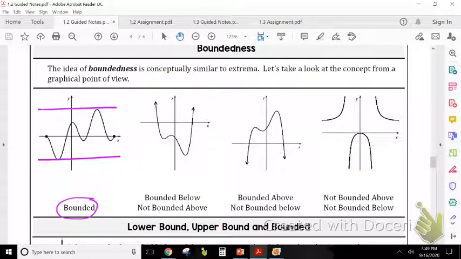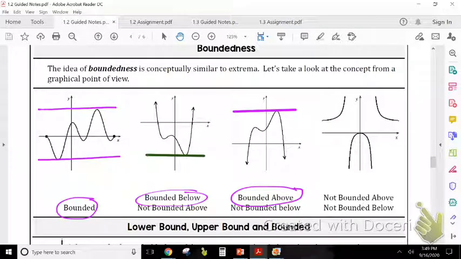All right, the second one here, you'll notice the graph keeps going up, so it's not bounded above, but the graph does not keep going down, therefore it is bounded below. On the third one, you'll see that it does not keep going up, therefore it is bounded above, but it does keep going down, so it's not bounded below, so we only say bounded above. And then on the last one, you can see it keeps going up, so it's not bounded above, keeps going down, so it's not bounded below, so we can just say that this is not bounded.